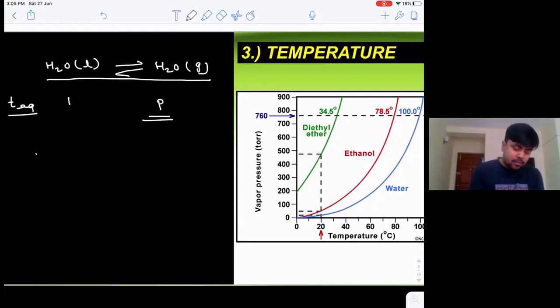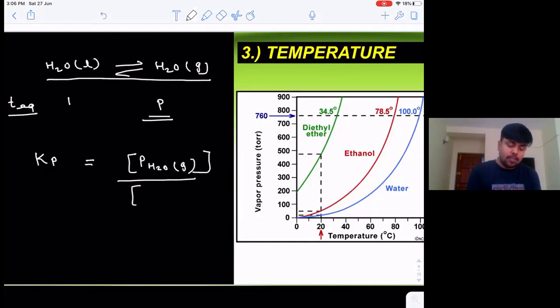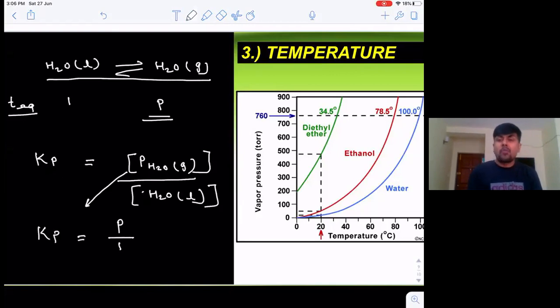Now let's define Kp. Kp is the active mass of H2O gas, that is the partial pressure, divided by the active mass of H2O liquid. And what is the active mass of H2O liquid? It's taken as unity. So Kp is P upon 1, Kp equals P. And what is P?